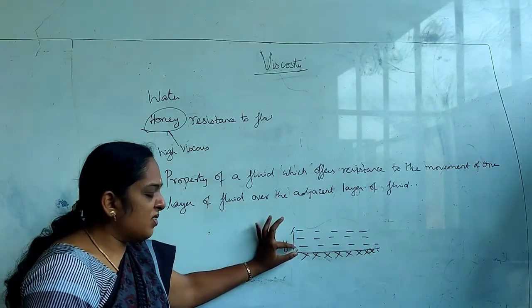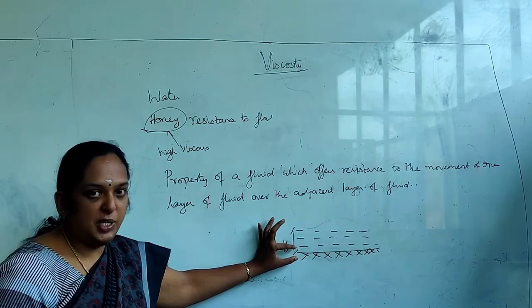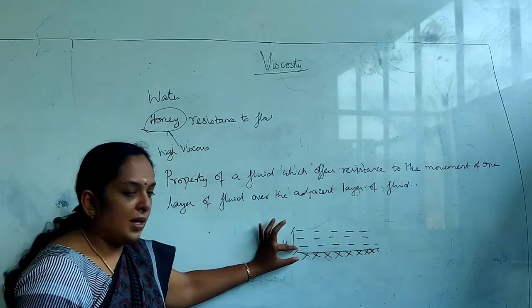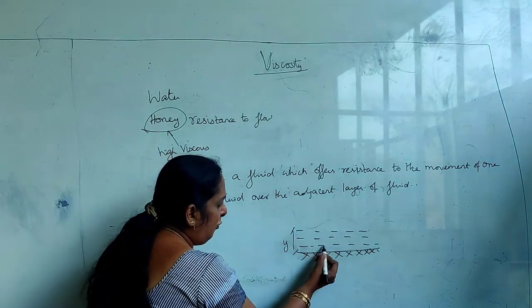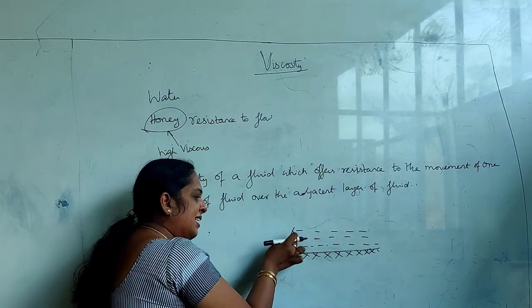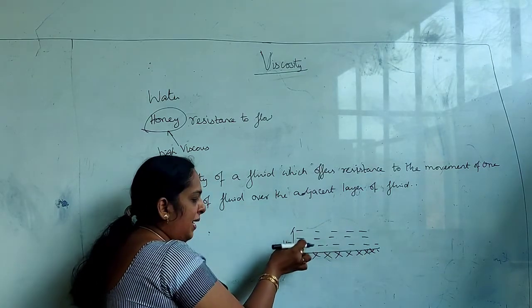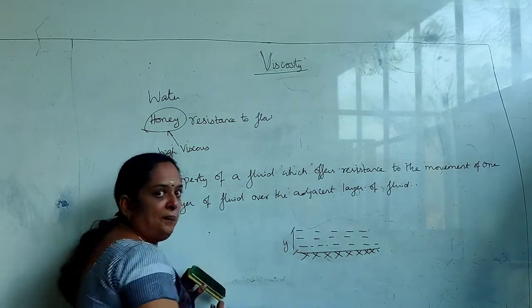When this viscous fluid is flowing with velocity, it creates a shear stress over the adjacent layer of the fluid. This layer of fluid will create a stress over the adjacent layer, while this will create a stress over the top layer as well as the bottom layer. So this property is said to be viscosity.